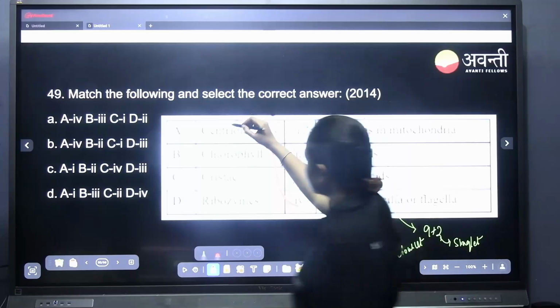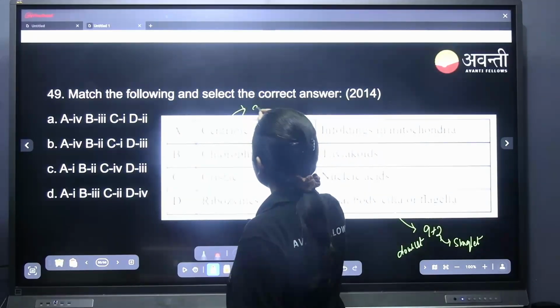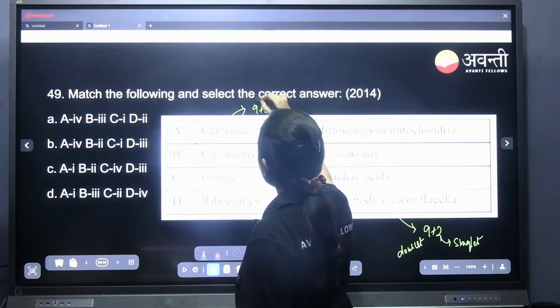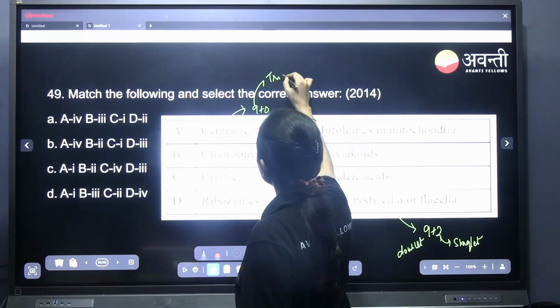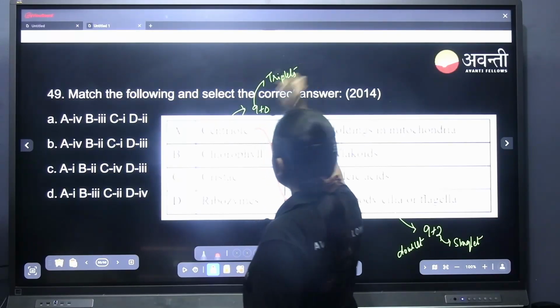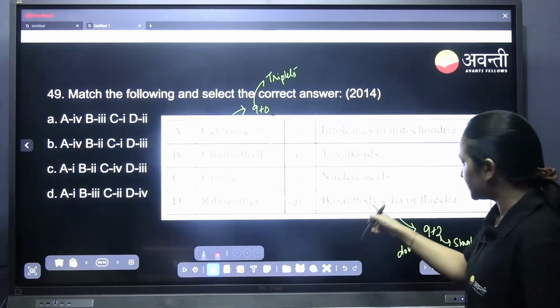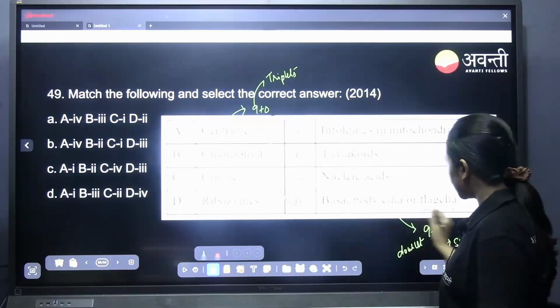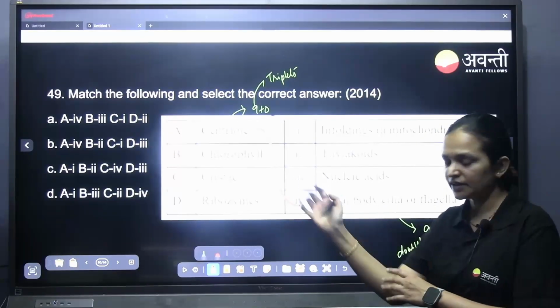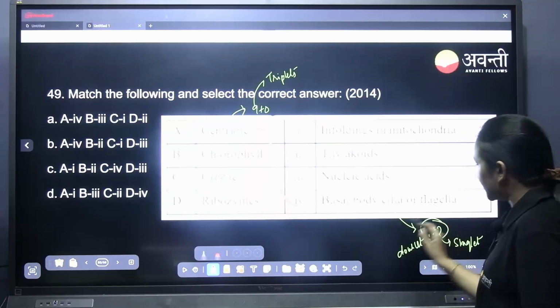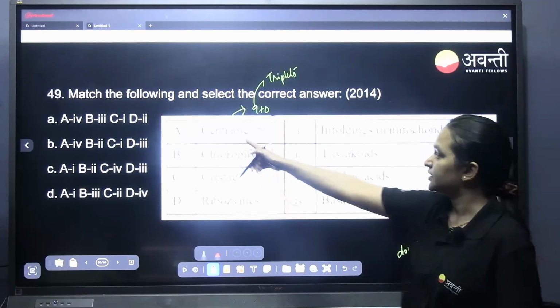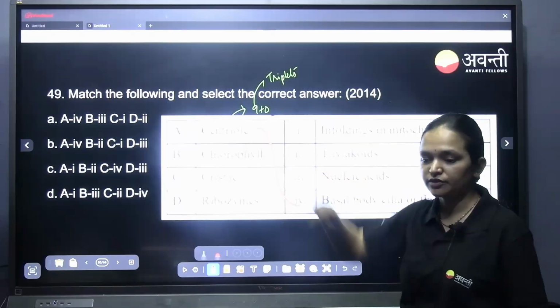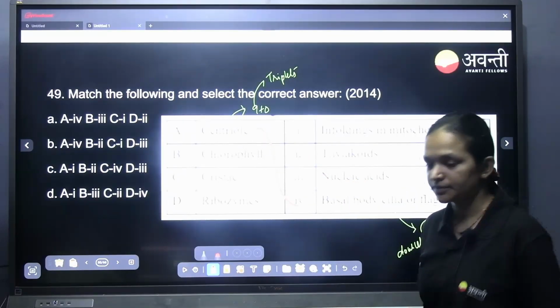Actually the centriole has a cartwheel arrangement. It is 9+0. The 9 are triplets. But the filament of the cilia and flagella is 9+2. The basal body is the centriole, which has 9+0 arrangement.